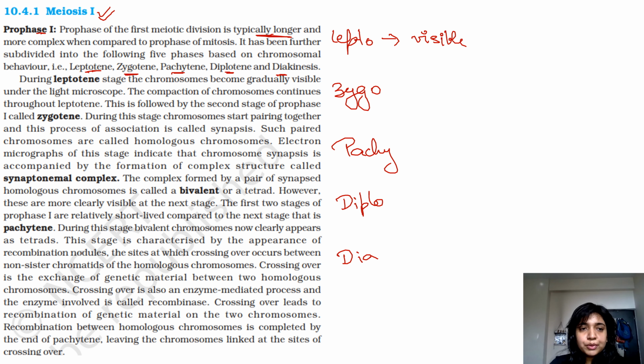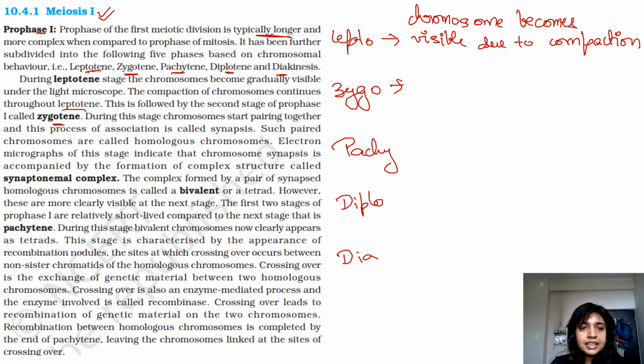The compaction of chromosomes continues throughout leptotene. This is followed by the second stage known as zygotene. So in the leptotene stage, what happens? Chromosomes become visible. Let me just write it down completely: chromosome becomes visible due to the chromosomes becoming compact.